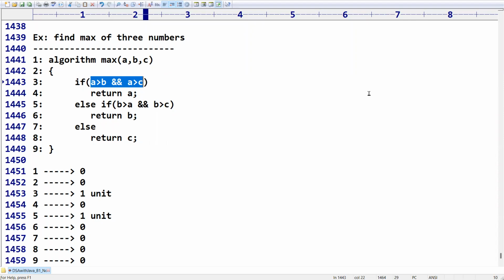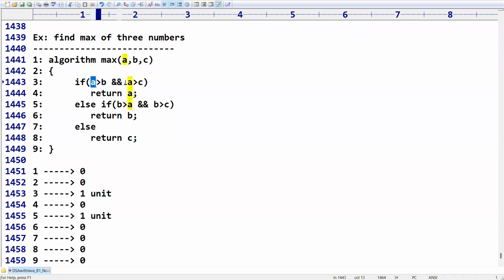Yes, sir, in line 7, instead of else, if we again take an else if condition and say if C is greater than A and C is greater than B, so it will be a condition. Will it take 1 unit of time? Definitely 1 unit of time. Whenever you put in a condition, 1 unit of time is wasted. But with the help of that, are we getting time waste, right?